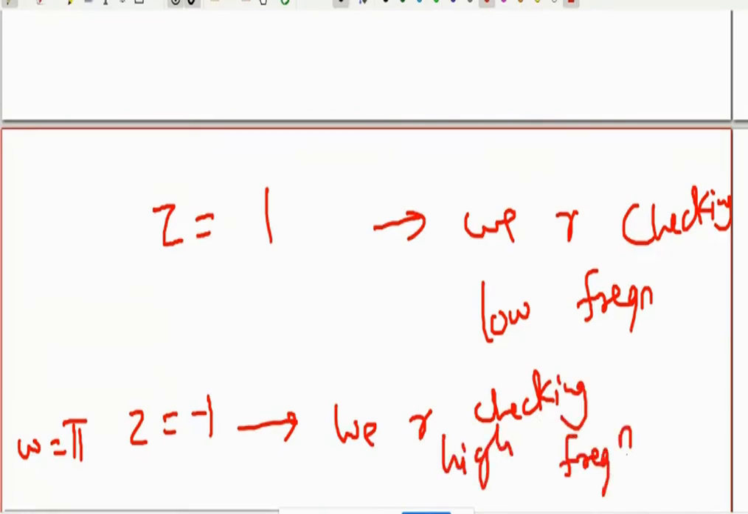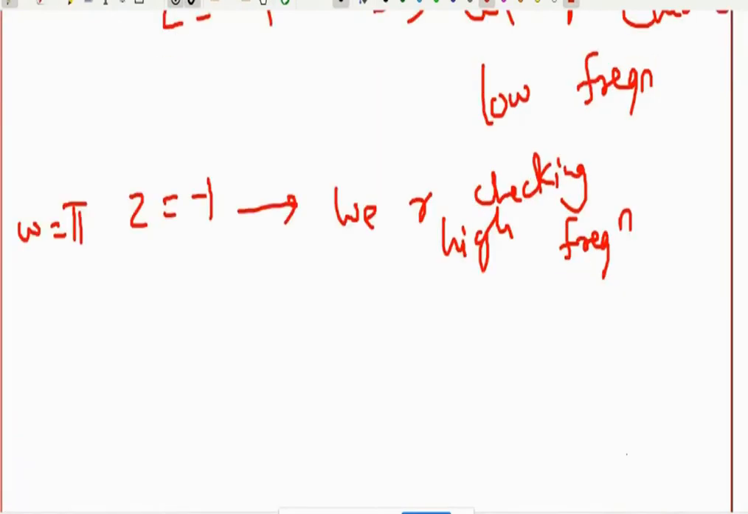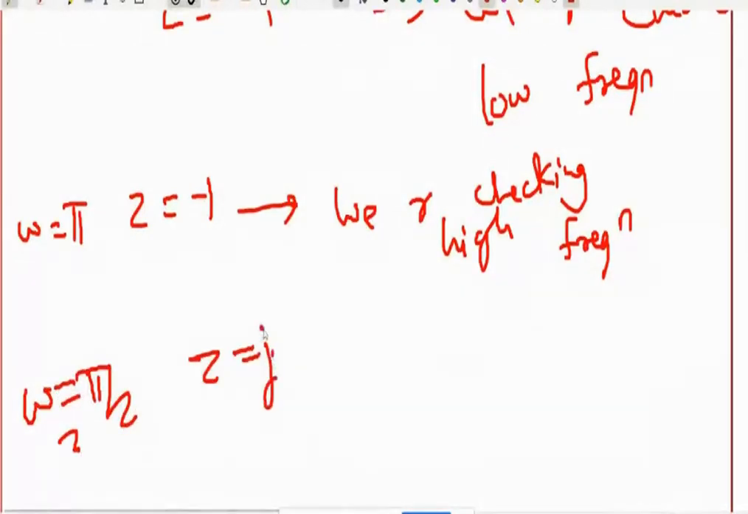And when I substitute omega value as pi by 2, that means z value is j. So when I put z equal to j, I am checking mid frequency.